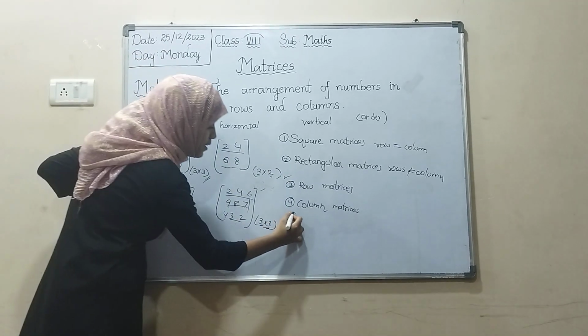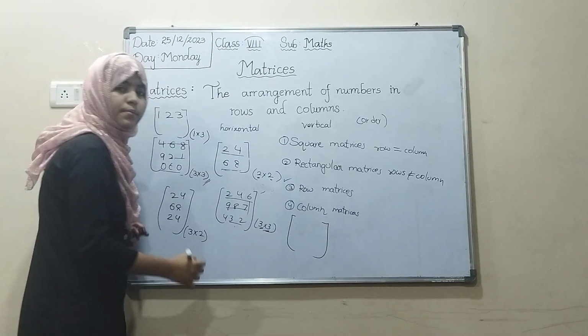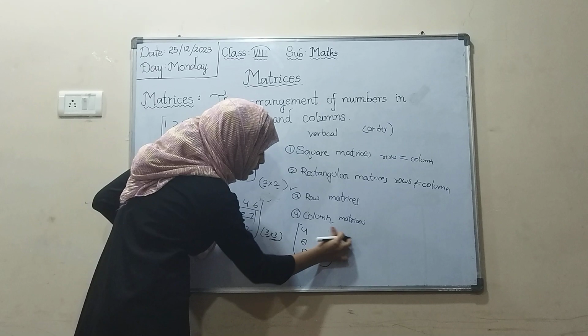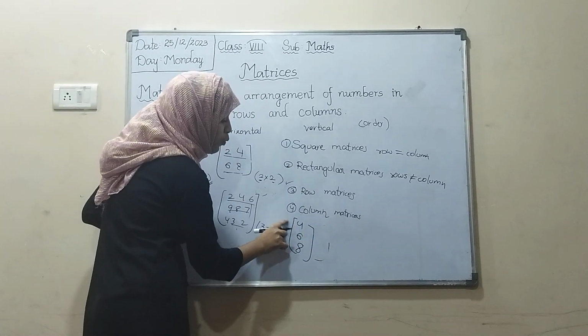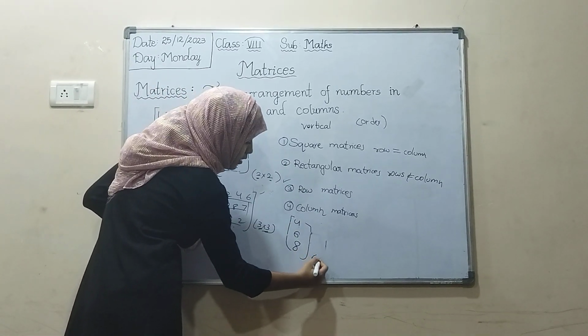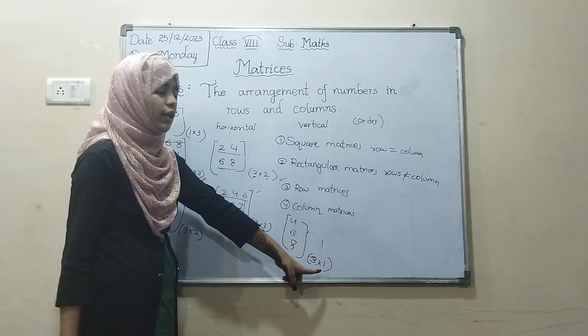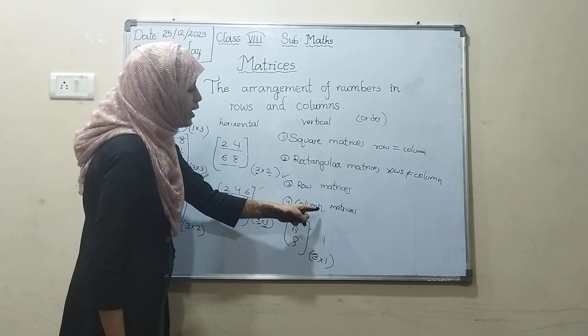Column matrix means the number of columns is 1, for example 4, 6, 8. Here the number of rows is 1, 2, 3, into number of columns 1. So if the number of columns is 1, it is known as a column matrix.